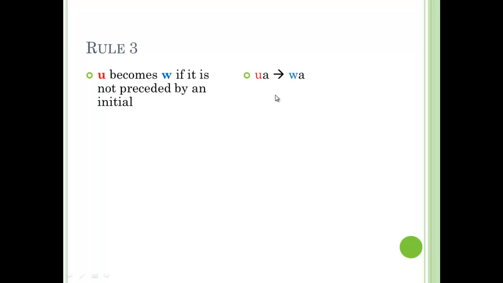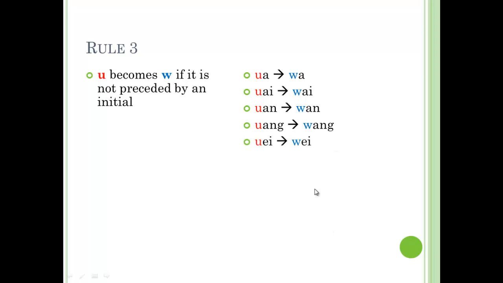规则三, Rule number 3. U becomes a U if there's no other initial before U. Therefore, wa becomes wa. Wan, wan. Wang, wang.